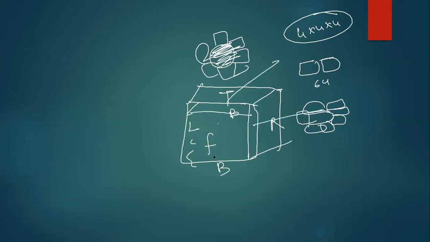You have removed this layer, this layer, this layer. You have removed this particular top layer. Similarly, you have removed this particular bottom layer. If you remove all the layers, whatever cubes are inside will have no color. Yes or no? You are taking the cube, you're painting on top, but whatever cubes are inside, they don't have any color.